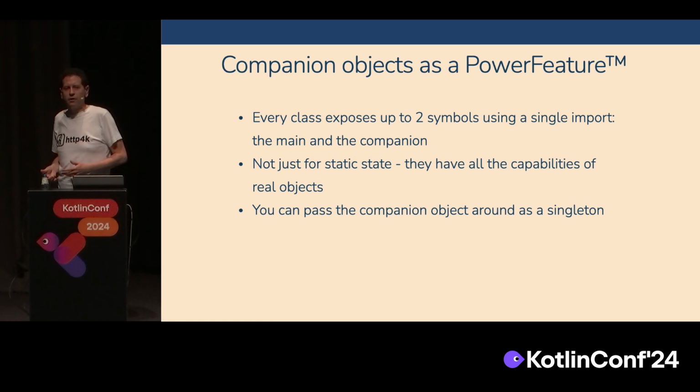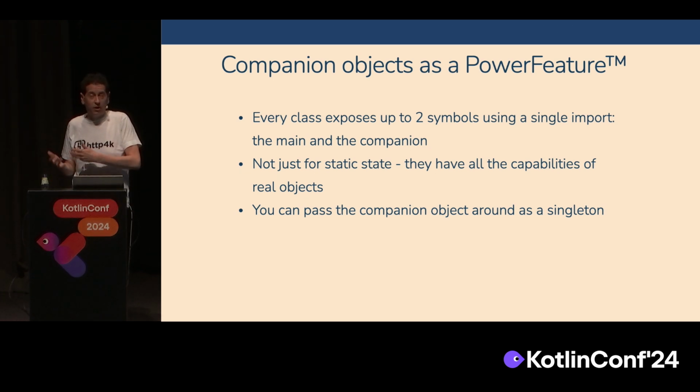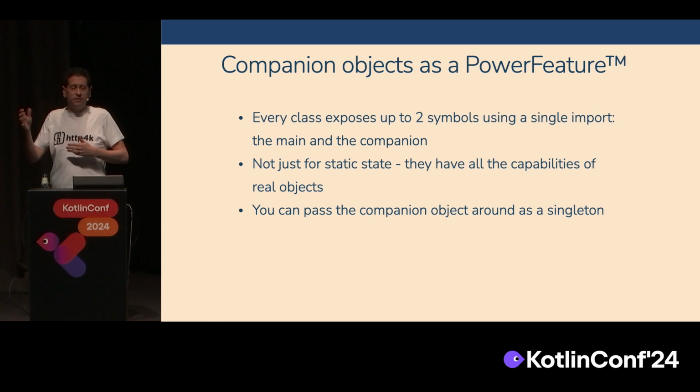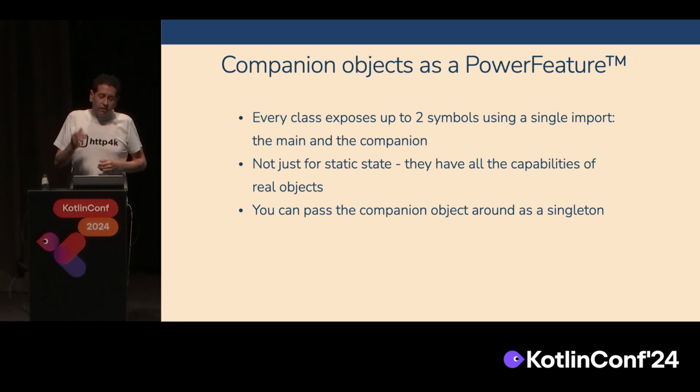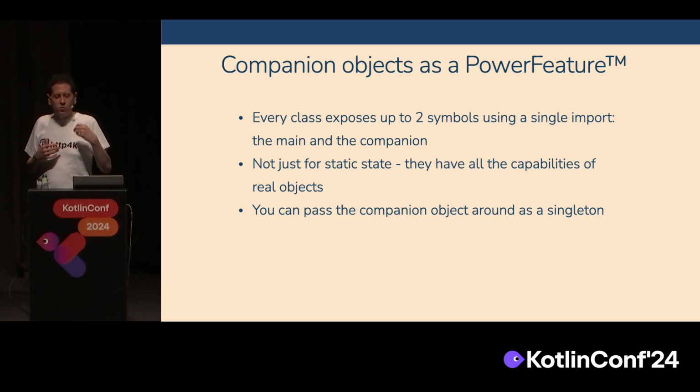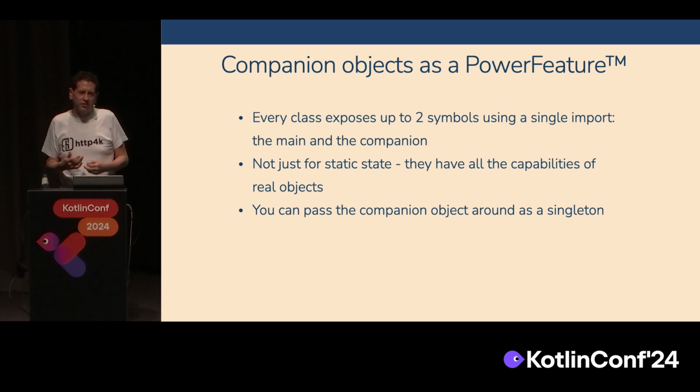It's a fully fledged object, which means you can extend it. You can extend other objects, other classes. You can implement interfaces. And once again, you can define inherited functions that can be used by every single type. The last thing with companion objects is you can pass them around as singletons. When you import a class, the companion object is inherited for free implicitly. So you've got two objects for the price of one.